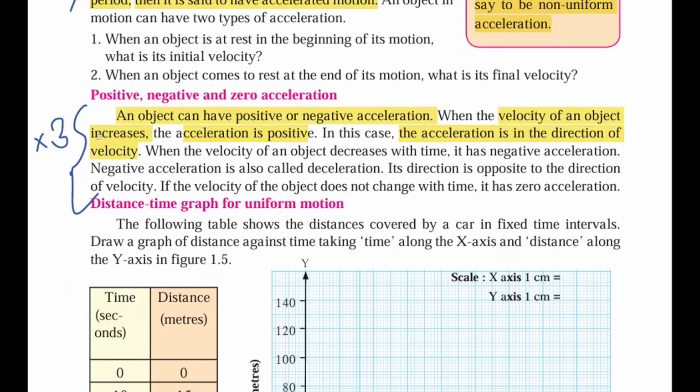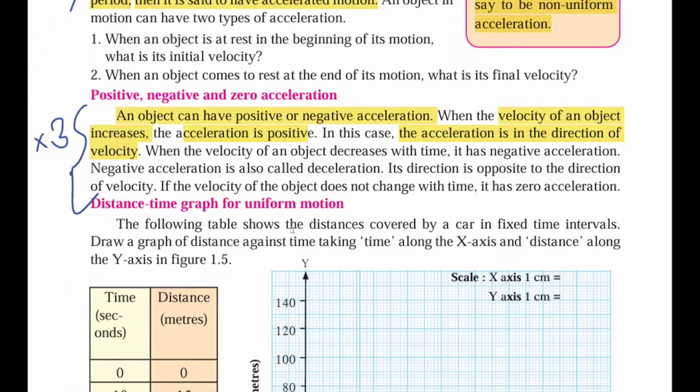So what is the case here? An object can have positive and negative acceleration. When the velocity of an object increases, the acceleration is said to be positive. In this case, the acceleration is in the direction of the velocity. Very important. I hope you have understood this.